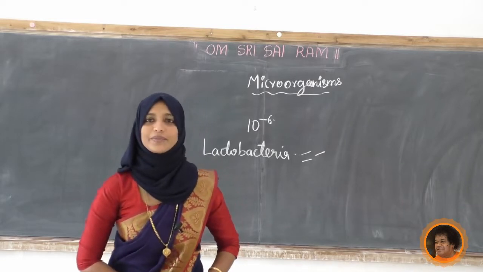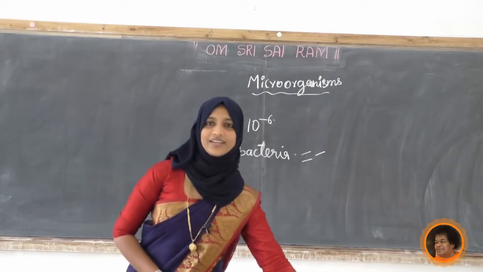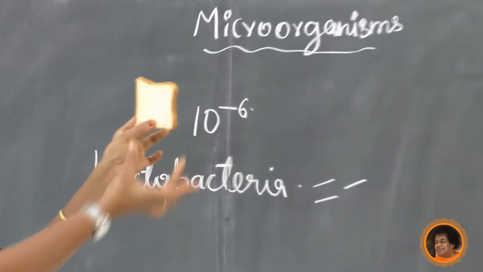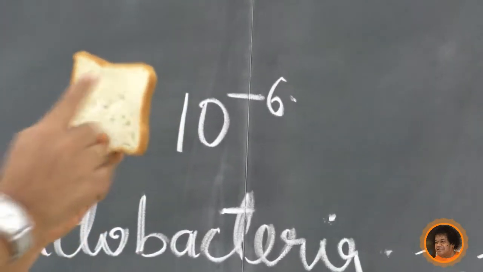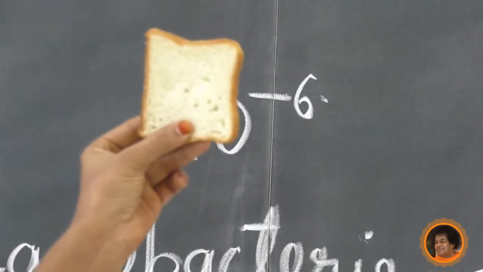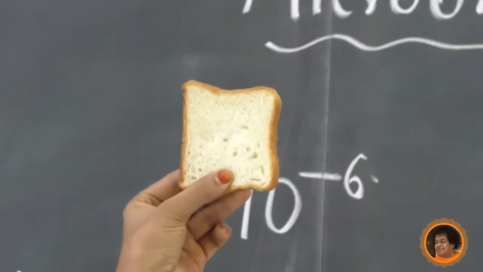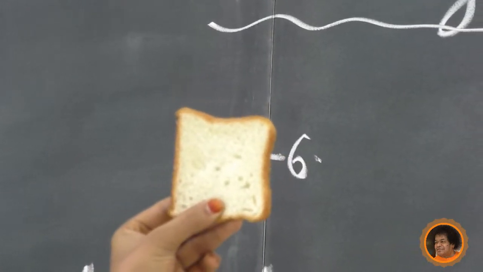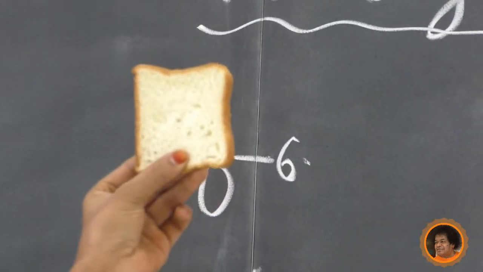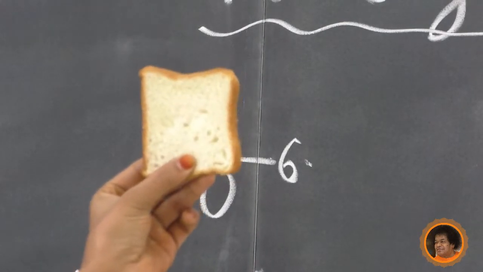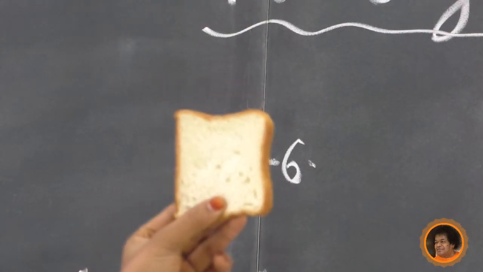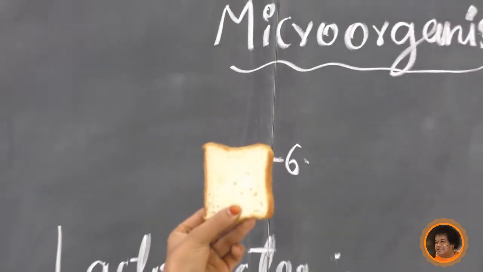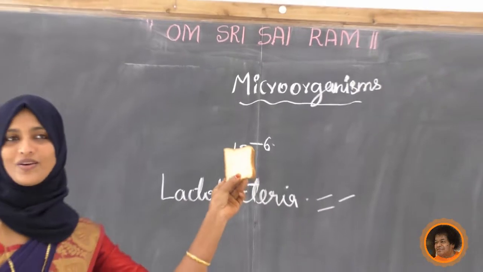Have you seen bread? Here there is a bread. See how spongy it is, how smooth it is, and upon that we can see the holes in the surface of the bread. Do you know why it is so? Why is it so smooth, like a sponge? Why does it have holes in it? Can you guess? Yes, this is because of the microorganism.